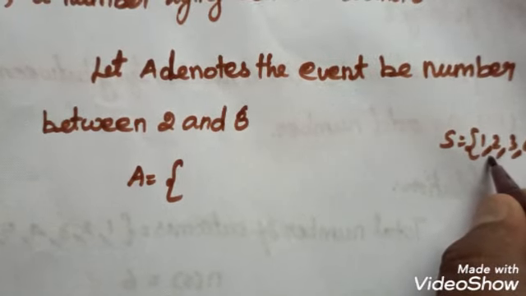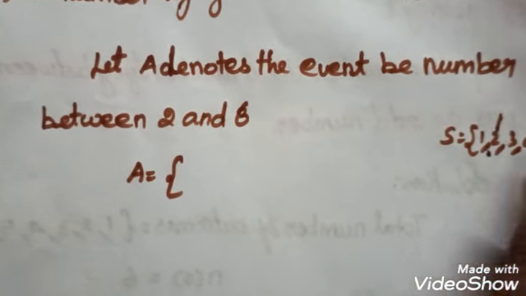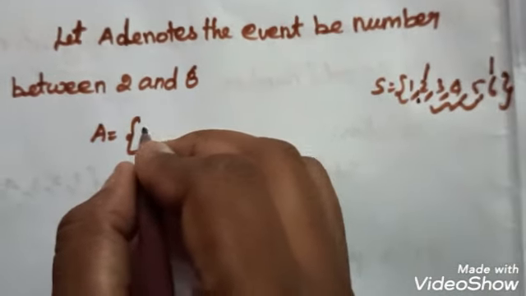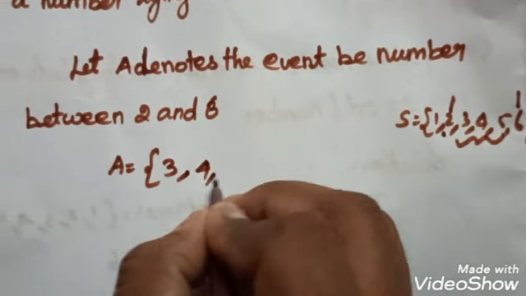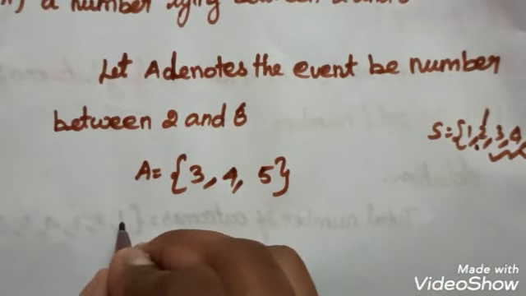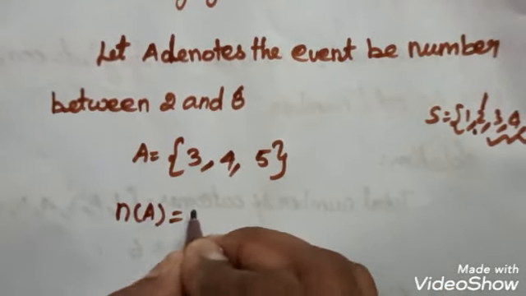So what are the numbers between 2 and 6? Here 2 is there, 6 is there. The numbers between are 3, 4, 5. So 3, 4, 5 are the three numbers between 2 and 6. So N of A is equal to 3.